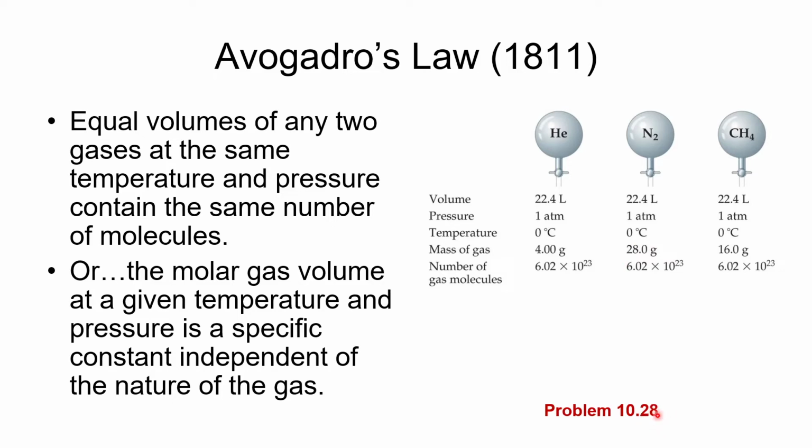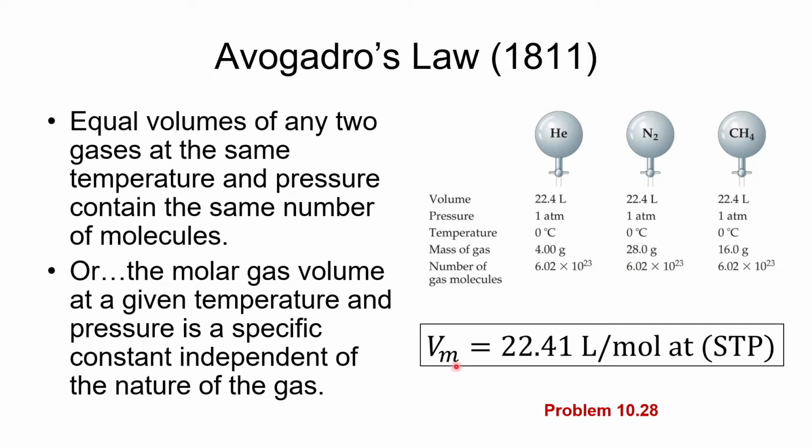So here is our molar volume. Molar volume at STP, and STP is these conditions. Pressure is 1 atmosphere, temperature is 0 degrees Celsius. Now, this is not to be confused with standard conditions, which we will see in chapter 5 a little bit later. Standard conditions is 1 atmosphere and 25 degrees Celsius.